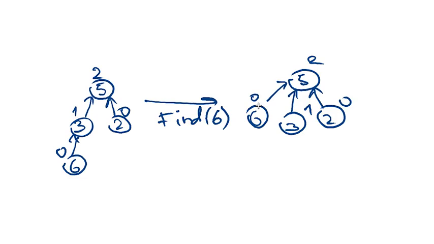However, the rank of the root is still equal to 2. Recall that find doesn't use and doesn't change any rank values. Also, for this node 3, the height of the tree rooted at element 3 is equal to 0. However, the rank is equal to 1.